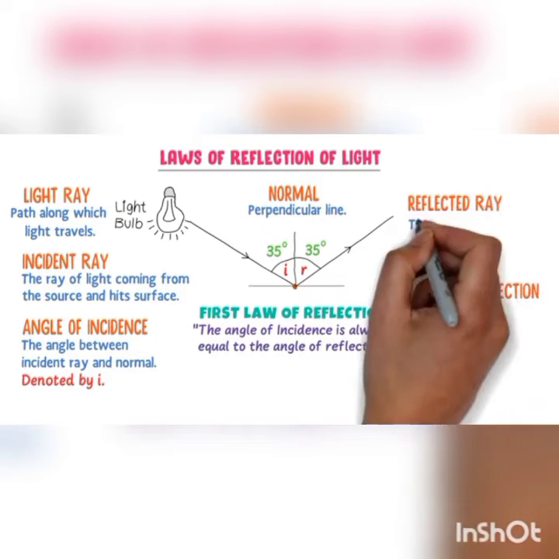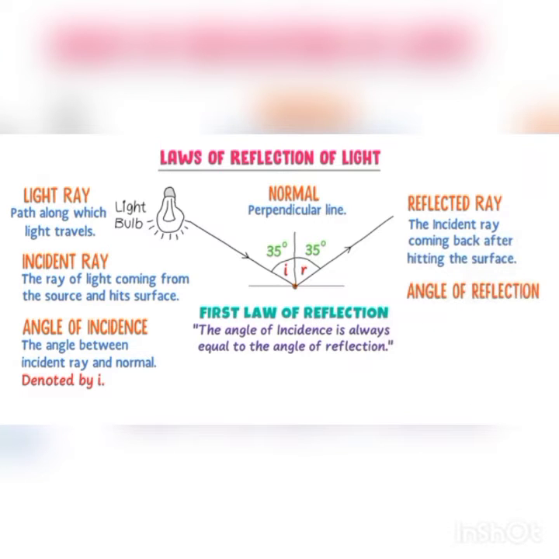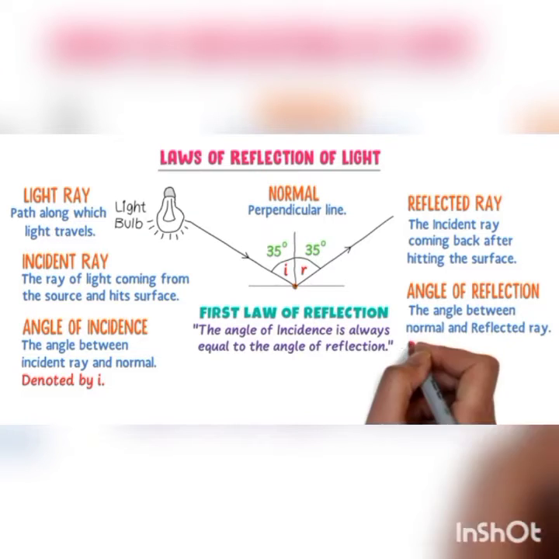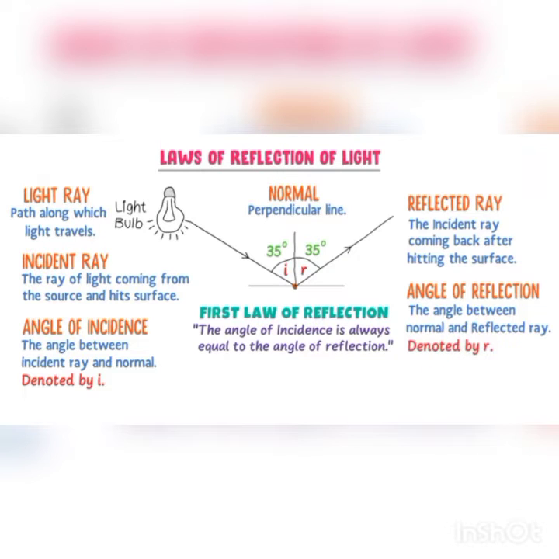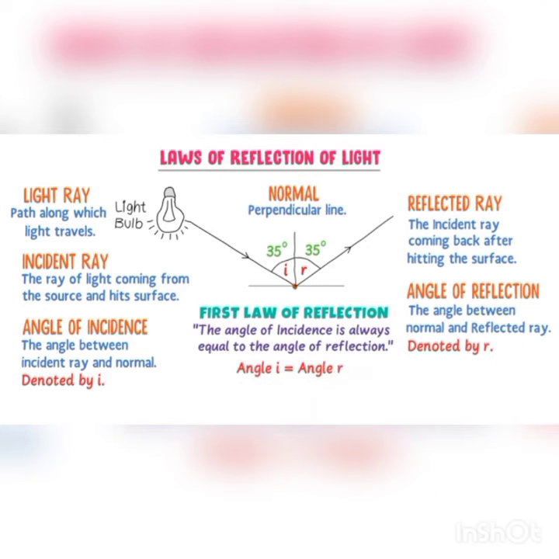What do you mean by the reflected ray? The light ray comes from the incident ray, coming back after hitting the surface. What do you mean by the angle of reflection? The angle between the normal and the reflected ray is called the angle of reflection, and it is denoted by small r.